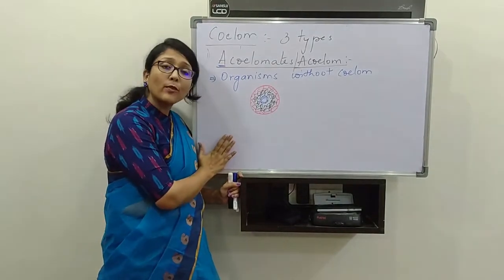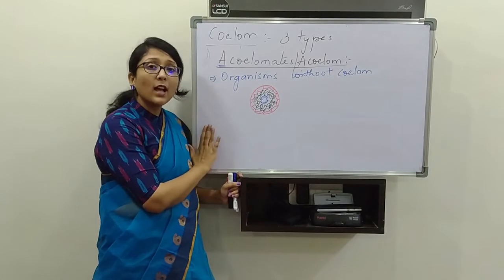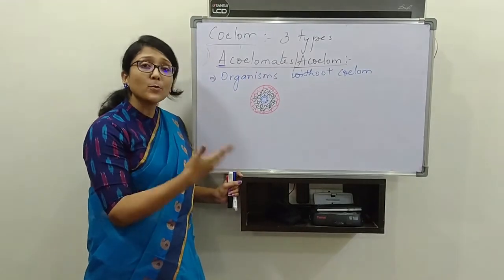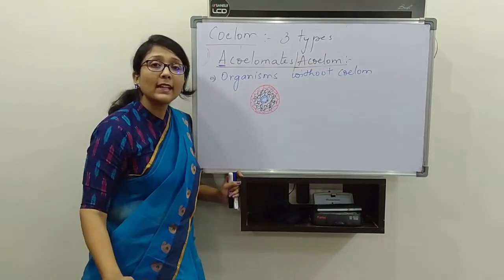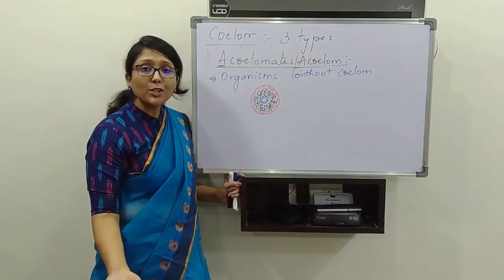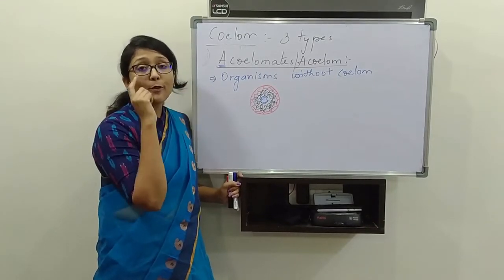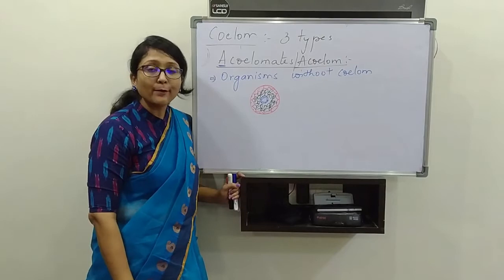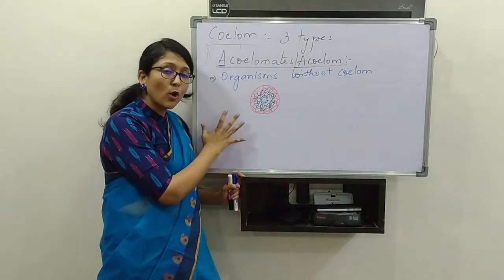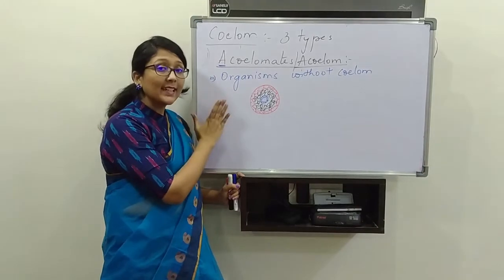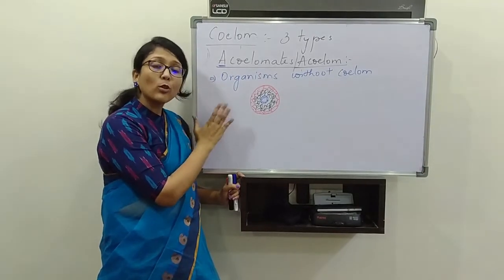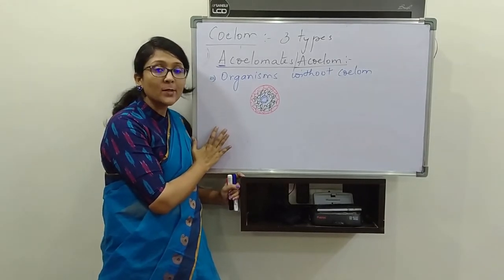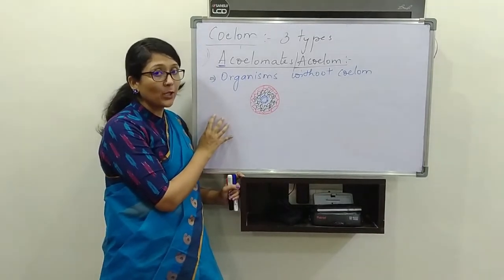And this type of organization is there in the Cnidarians, ctenophores and sponges, where they do not require any type of coelom because they have only cells and tissues. When do we require coelom? For the movement of the organs. When our organs form, from platyhelminthes organs are formed. So this type will suit for these organisms. So even though they did not have coelom, okay, they could survive because they do not require movement of the organs, because organs are not yet developed in this particular organism.